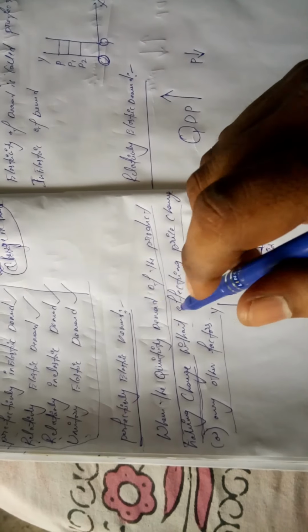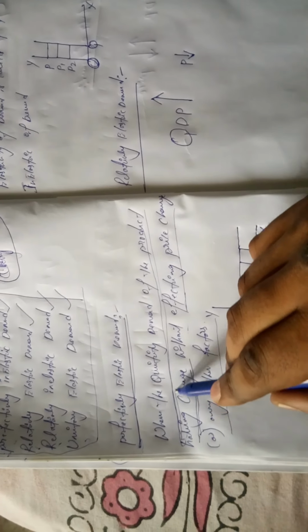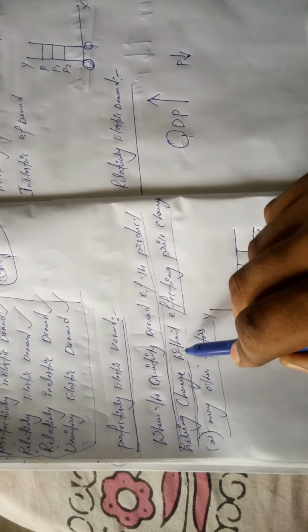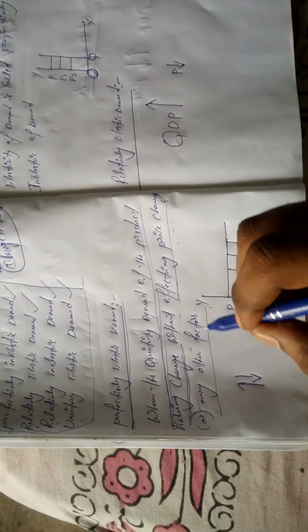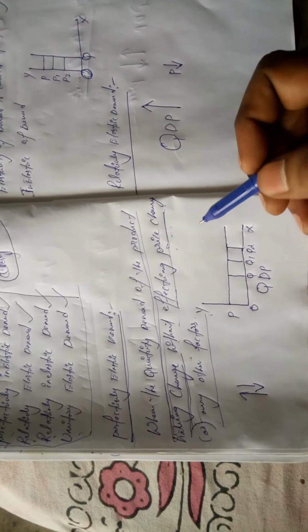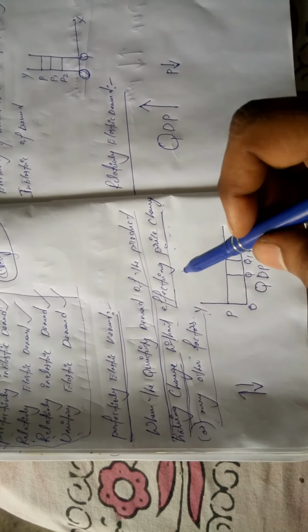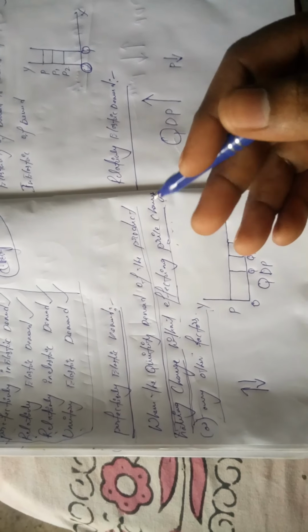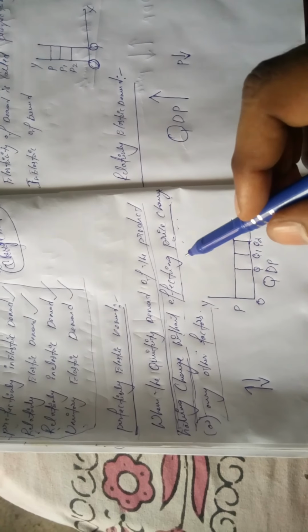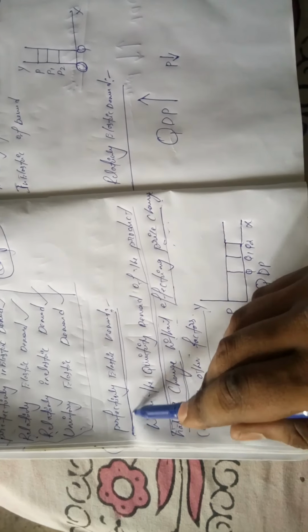In perfectly elastic demand, the measurement is when the quantity demanded of the product changes without being affected by price changes or any other factors. So the quantity demanded itself changes, increasing or decreasing, without a change of price or any other factors. That change in demand is called perfectly elastic demand. The demand itself changes, but not on the basis of the price of the product, the taste and preference of the consumer, or any other factors.